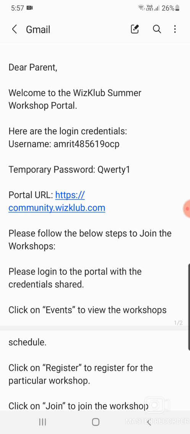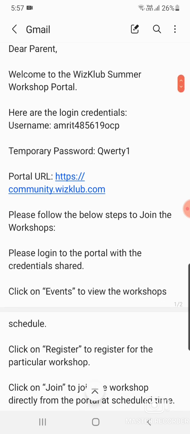This email was there in your Gmail, in which it is written that from the Viz Club Summer Workshop portal, there is everything like login credentials, username and password. So this you have to open. And next there is the portal URL. One link is there. What you have to do is simply click on this link.